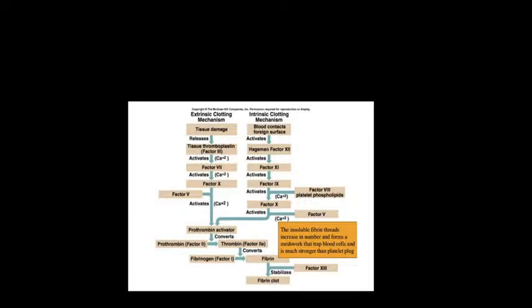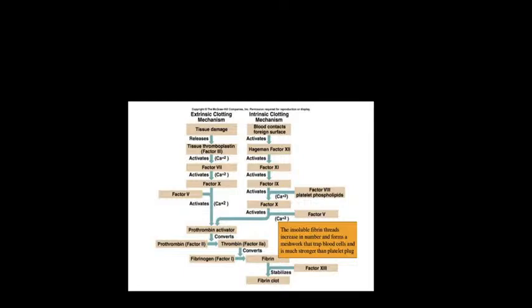Tissue thromboplastin, factor 3, in the presence of calcium will get converted into factor 7. These are all inactivated, they should get activated. So factor 7 in the presence of calcium will become factor 10. So for the extrinsic mechanism you should remember three numbers: 3, 7 and 10. 3 is converted into 7, 7 is converted into 10.